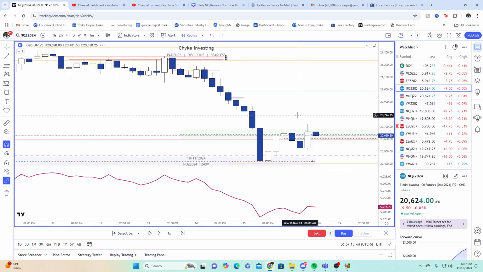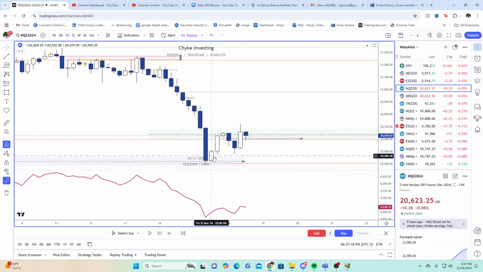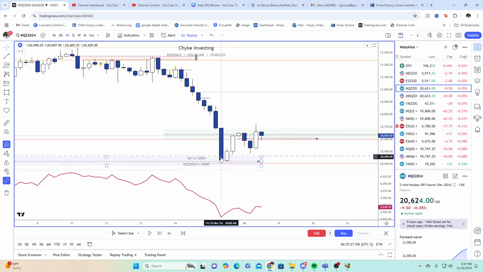On the 4 hour, overnight, we came back, returned into this 4 hour value gap after reacting on the upper half of this 4 hour FVG. Remember what I said on this channel, if you stay in the upper half, you could expand higher. So price closes in the upper half and expands higher, comes into that TGIF range overnight around the Asian session in Sunday, comes back during London into this 4 hour value gap, and then expands higher in the AM session, returning to this 4 hour city, right? And wicking into it and coming lower.